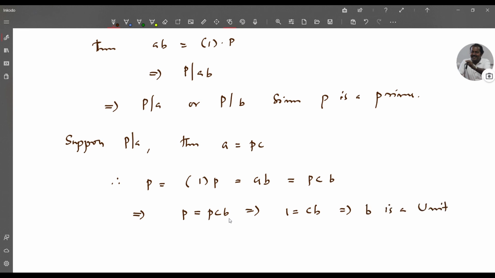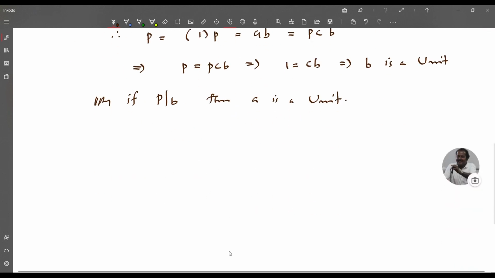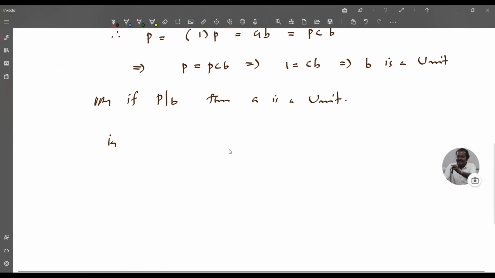So if P divides A, then B is a unit. Similarly, if P divides B, then A is a unit. That is, we have started with P = AB, so P = AB implies either A or B is a unit. Therefore, P is an irreducible.